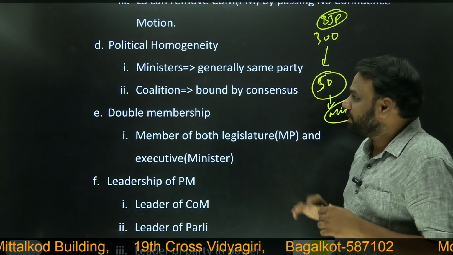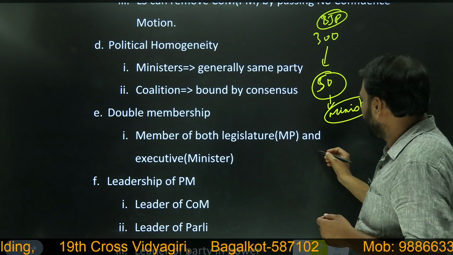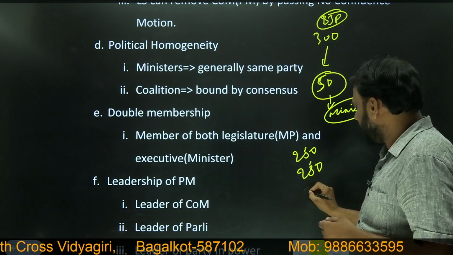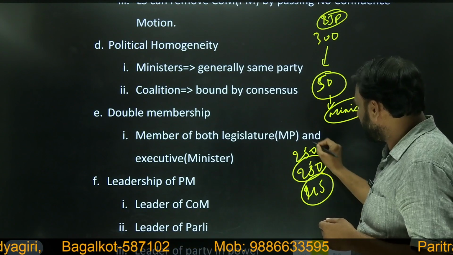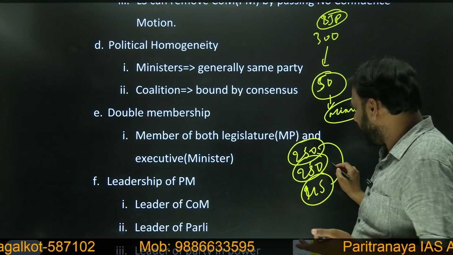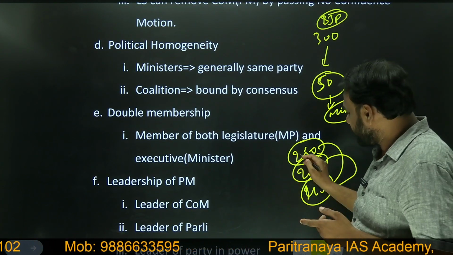Okay, BJP. Suppose no party has got a majority, for example, BJP has got 250, Congress has got 250, and another party, JDS, has got 45 seats. In this case, what happens? No single party can form a government. So there will be a coalition government of two parties, because we require a minimum of 273 seats. In such a scenario, what happens?